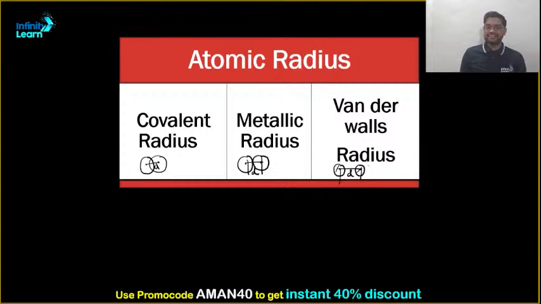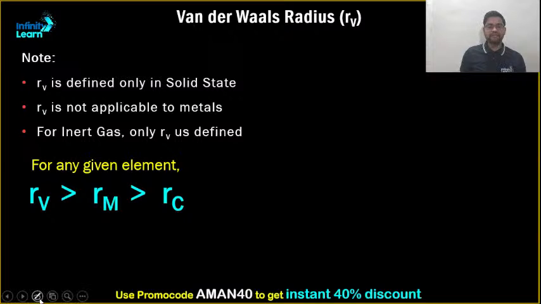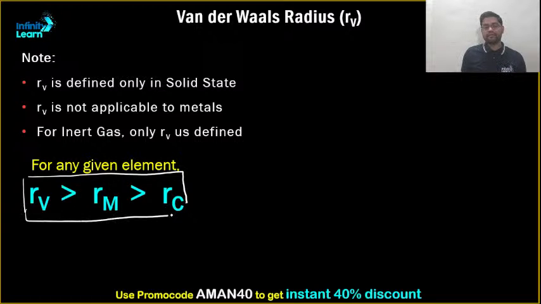Clear? So you can clearly say that van der Waals radius, that is RV, will have maximum radii as compared to RM, that is metallic radii, and as compared to covalent radii. So please make a note of it. This will be helpful. Now, proceeding further, that's the same thing I have written over here. See, for any given element, van der Waals radii is more than the metallic radii, and is more than the covalent radii. Clear?